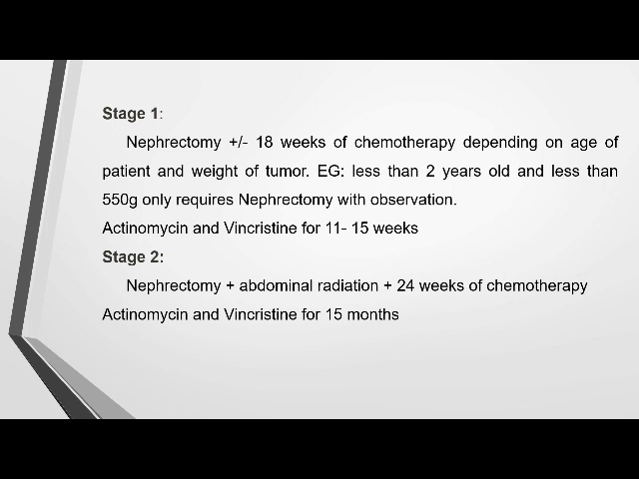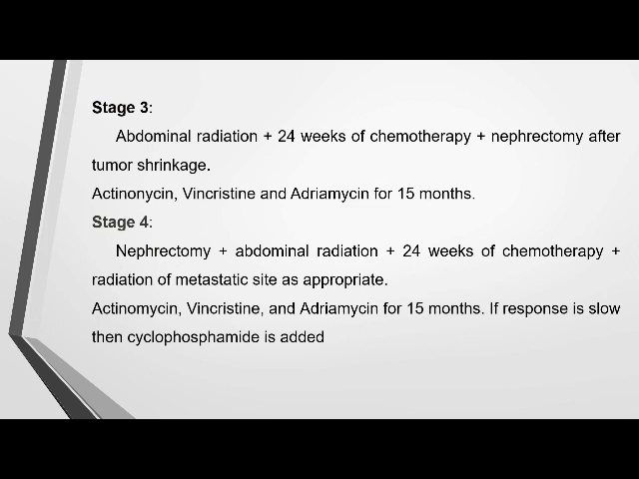The drug of choice is azithromycin and vincristine for 11 to 15 weeks. Then stage 2, the child has to go for a surgical correction as nephrectomy. Along with the nephrectomy, the child has to go for a radiation therapy and 24 weeks of chemotherapy. The drug of choice is azithromycin and vincristine for 15 months, that is 24 weeks.